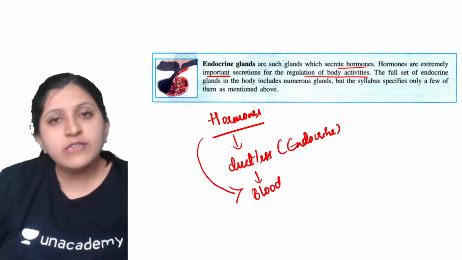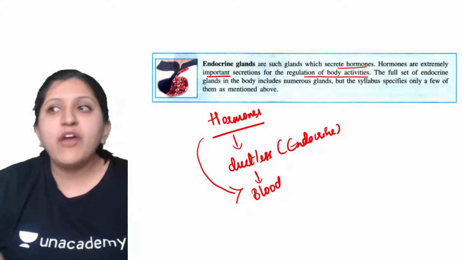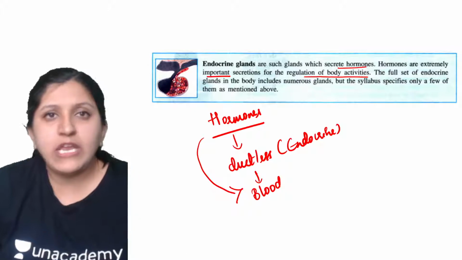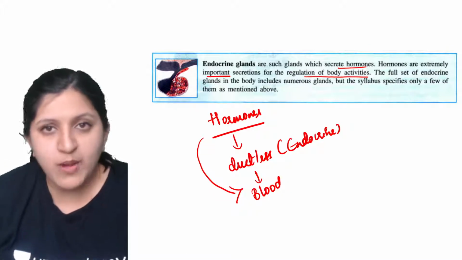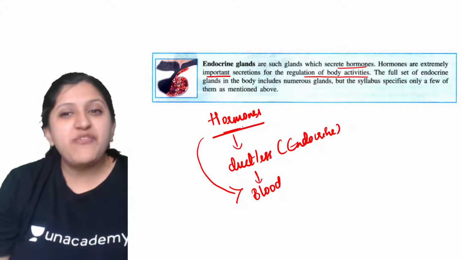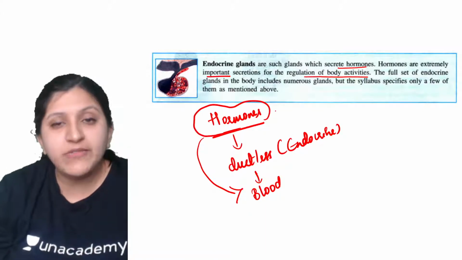The fetus is in the mother's womb for nine months, and exactly after nine months there is delivery. A slight variation will be there depending on their hormones. So again, hormones are the ones which regulate those activities.